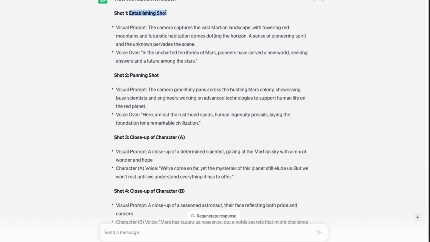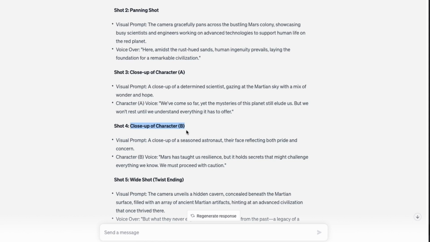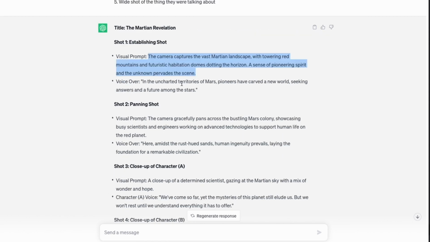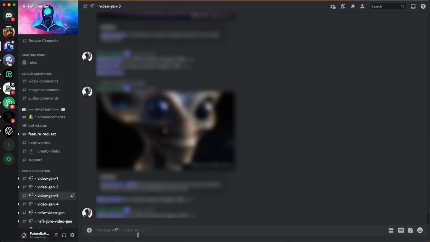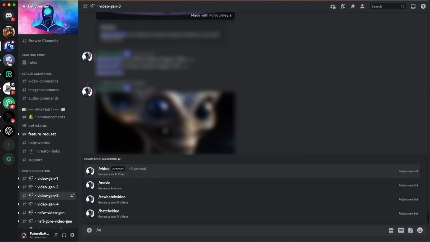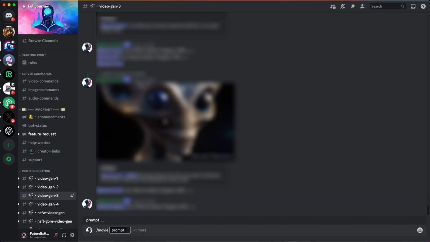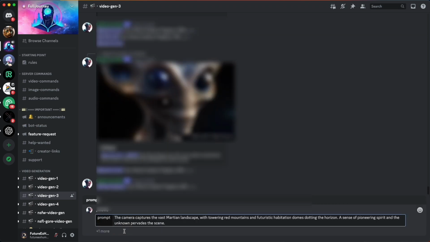We have an establishing shot. We have a panning shot. We have a close-up of a character who's talking. We have a close-up of another character who's talking. And then we have a wide shot with a twist ending. All right, so I'm going to take this visual prompt from ChatGPT, bring it over to FullJourney, and I could do video, but in this case what I want to do is movie, because I want to have a lot of different shots in this opening sequence. So you see I go /movie, it gives me the section here for prompt. I'll paste that in there, and I can add music here if I want.